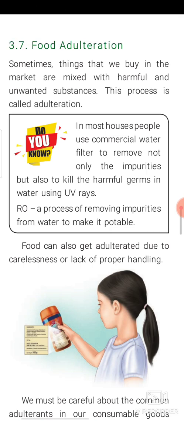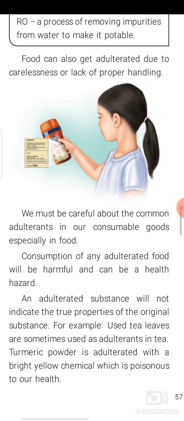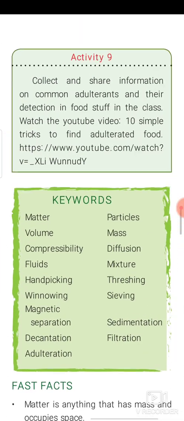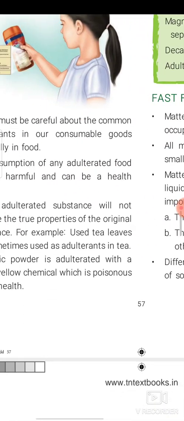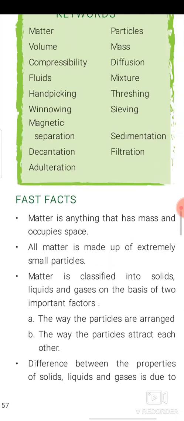An adulterated substance will not indicate the true property of the original substance. For example, used tea leaves are sometimes used as adulterants in tea. In the case of turmeric powder, they use a coloring agent, a yellow color chemical, which is poisonous to our health. So we should be very careful about this.